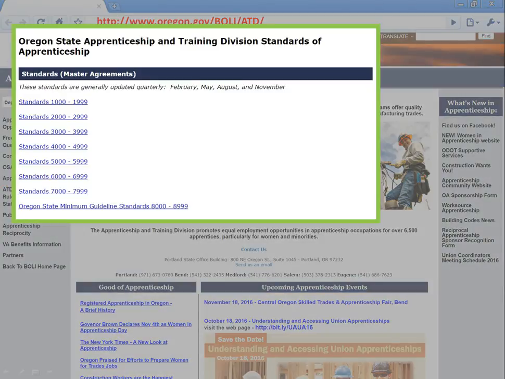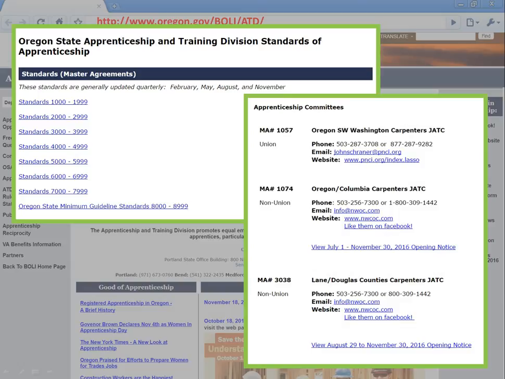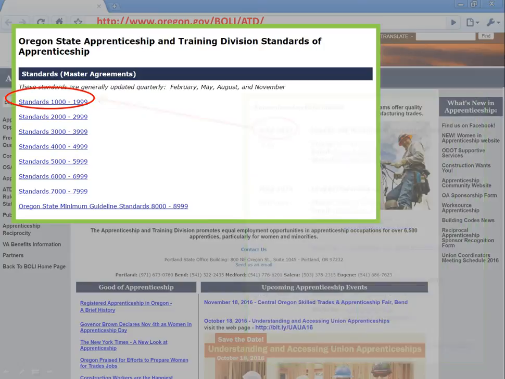Standards are sorted by the committee number of the apprenticeship program. Remember that the committee number can be found when researching the specific trades under the Apprenticeship Opportunities link. For example, if you wanted to find the standards for MA 1057, we would click on the link that would take us to the standards for committees 1000 through 1999.